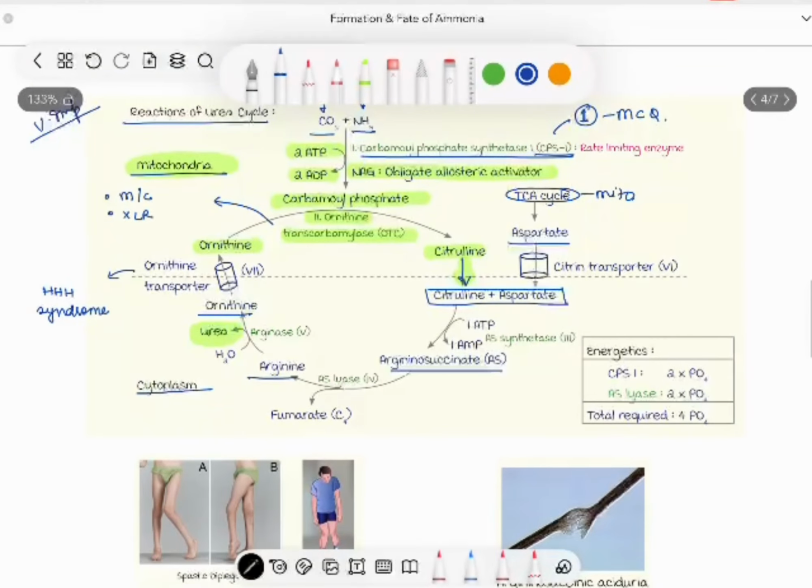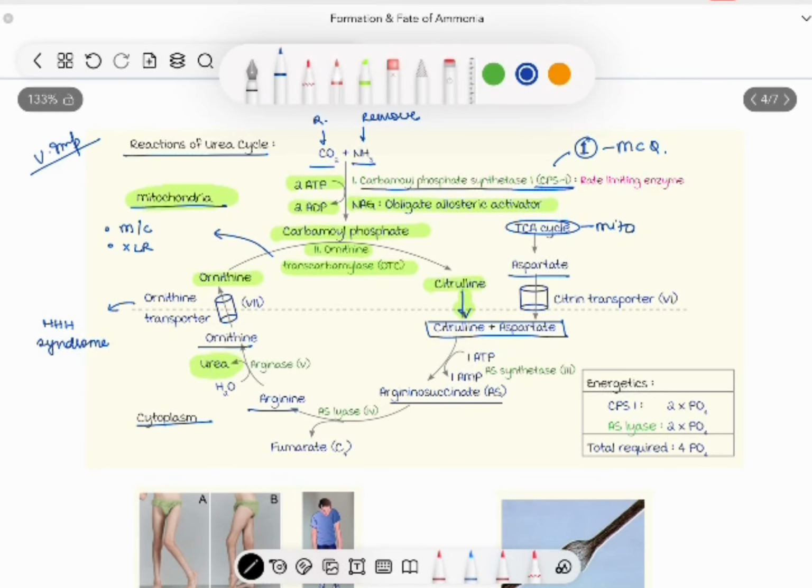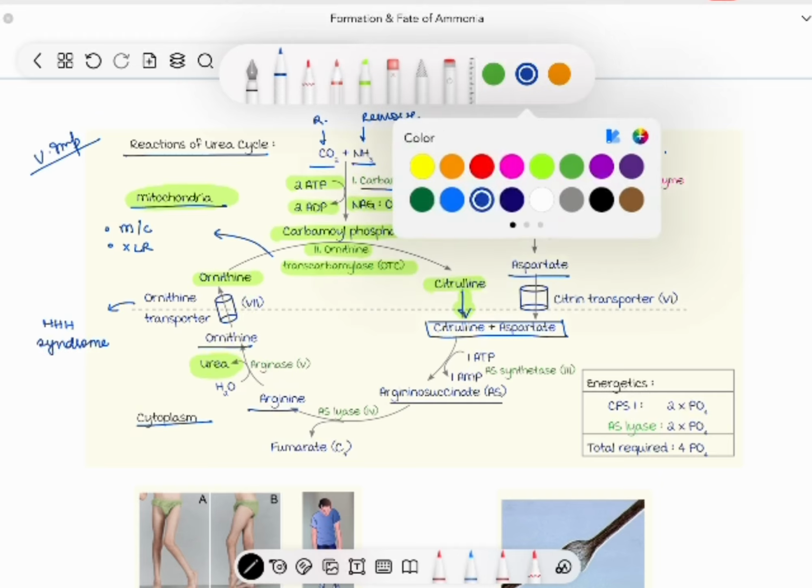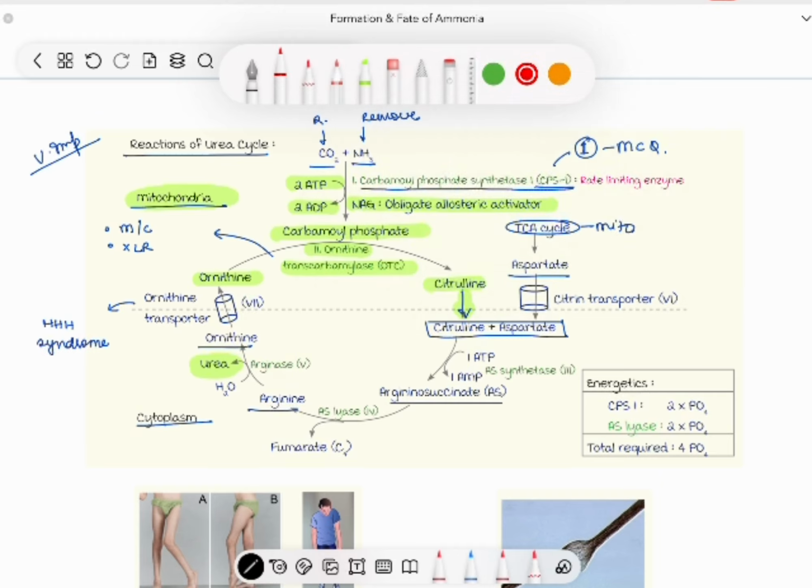Also, now we will briefly discuss the urea cycle defects. If there is a defect in the very first step of the urea cycle, that is, there is absence of the rate limiting enzyme, then it is called hyperammonemia. This is because now ammonia will not be consumed and hence there will be an increased amount of ammonia. This is hyperammonemia type 1.